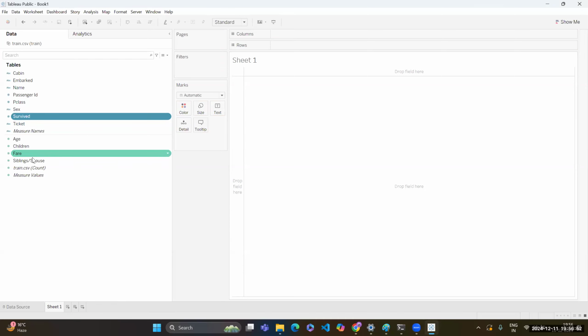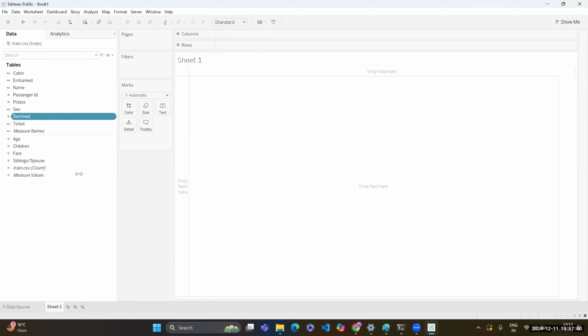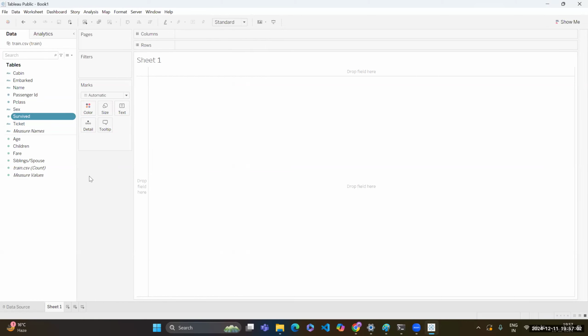Okay, or you can just right click and then convert it to dimension, or just drag it over here. That will do the job. Now once you have the data, and that's why we spent around 2.5 hours in the past session to understand the data. If the data is not correctly tagged, then you will not be able to get a correct plot for it.